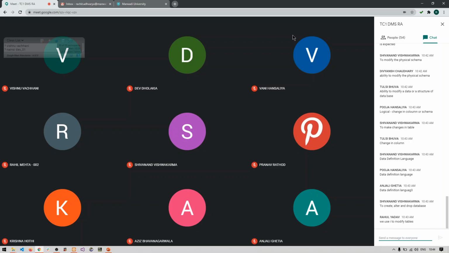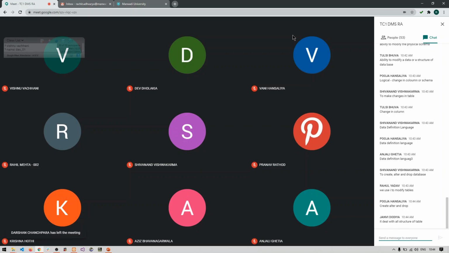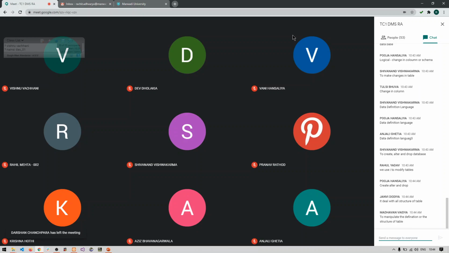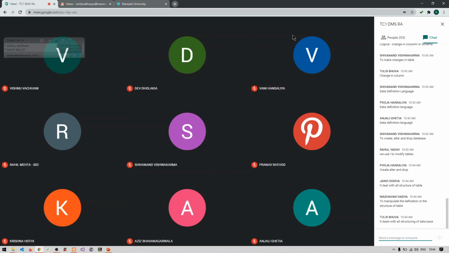Or what is the main use of it? The main use of data definition language is it is dealing with the structure or the schema of the table or database. So we are actually working on the outline of the particular database. Okay. Then comes, what do you mean by DML?